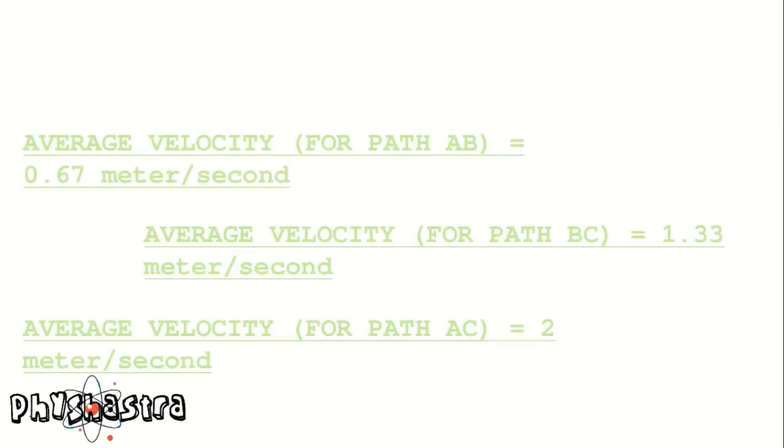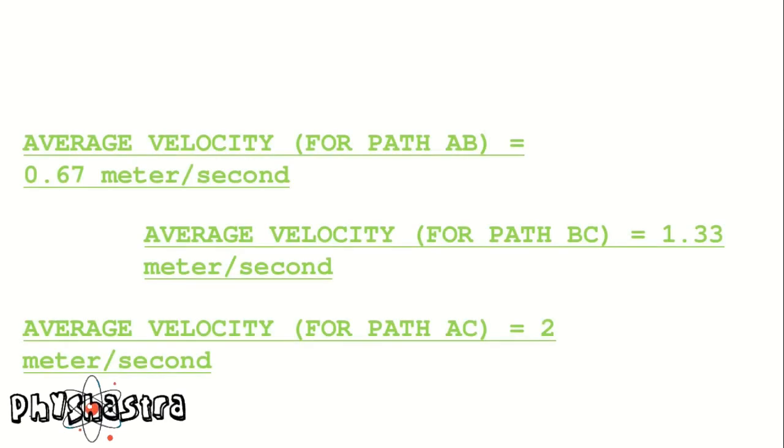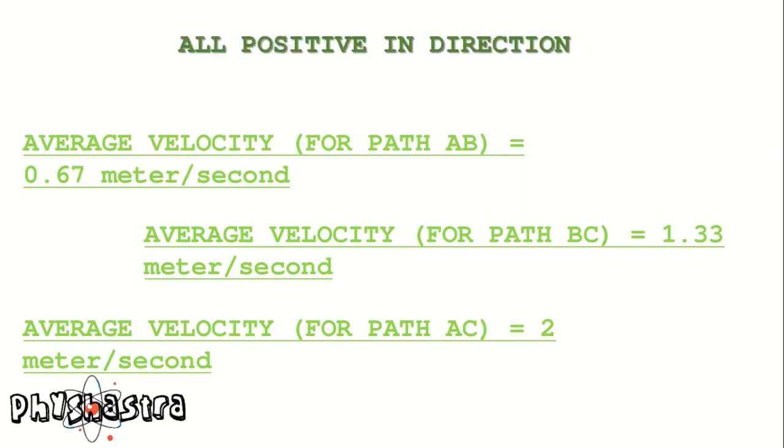Average velocity will give us both magnitude and direction. So in this example, the particle has traveled in the positive direction for all 3 paths. Average velocity for the whole path AC is the largest, which is 2 meter per second, and the least average velocity is for path AB, which is 0.67 meter per second.